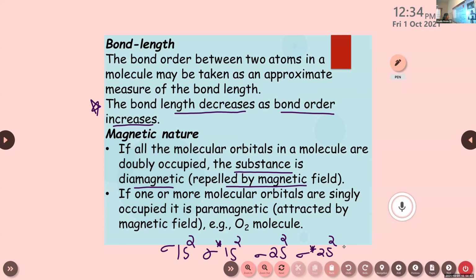If one or more molecular orbitals are singly occupied, it is paramagnetic in nature. Example is the oxygen molecule. We will discuss examples for each type of these features, so it will be more clear. Now you can just understand that a molecule with all orbitals doubly occupied is diamagnetic, and if one or more molecular orbitals are singly occupied, it is paramagnetic. The example for paramagnetic is the oxygen molecule. It is attracted by the magnetic field.